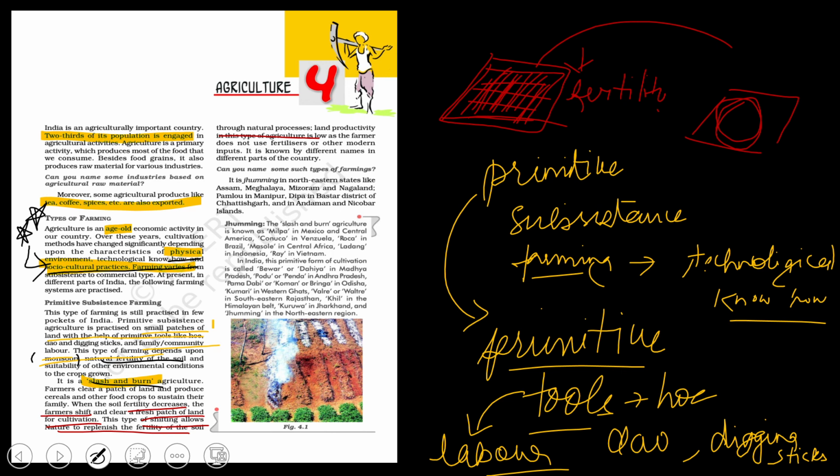Not only in India, outside India also, people use this kind of farming. So what are these? Can you name such types of farming? No problem. You would be needing a bit of knowledge about that, so I would recommend